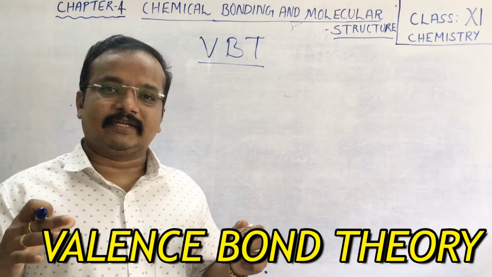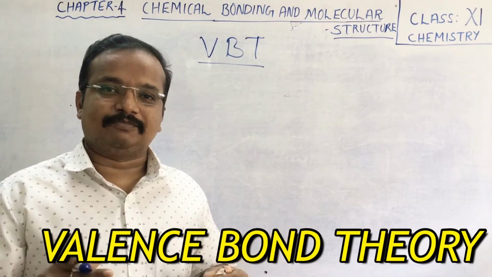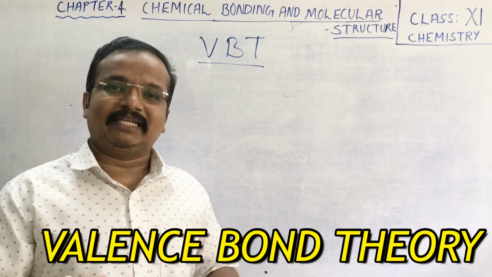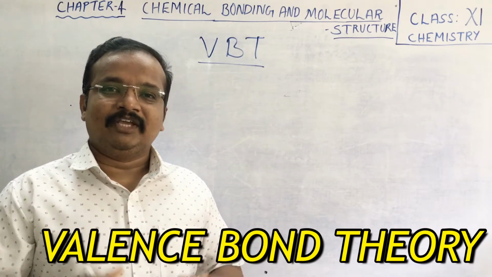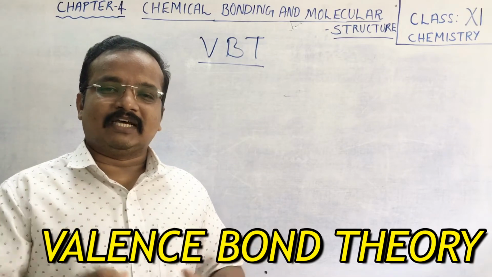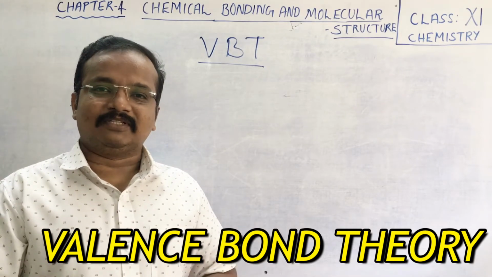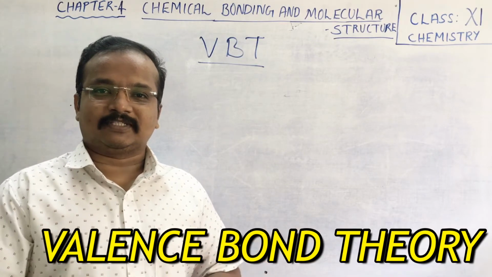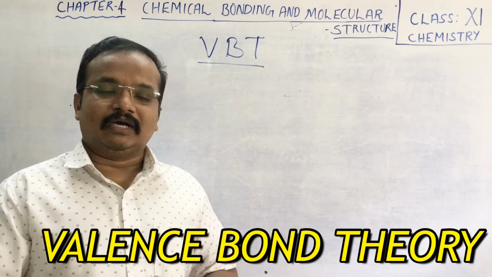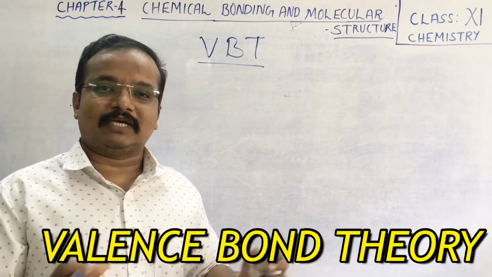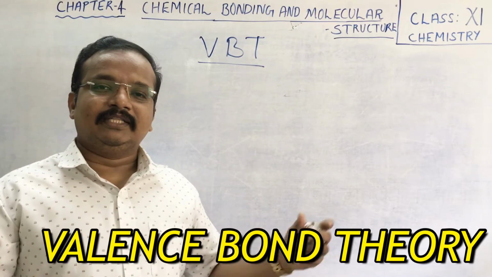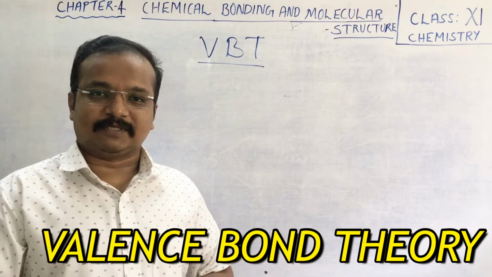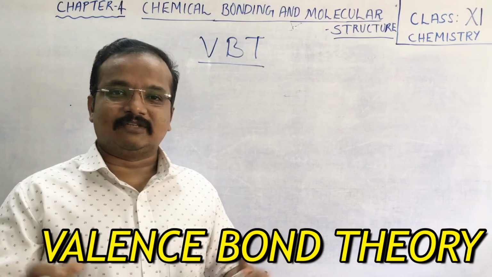Actually, valence bond theory is a very huge concept, but here we are talking only about the qualitative, not the mathematical aspects of valence bond theory. Here we are taking only a few examples. With the help of those examples, we will be able to discuss how valence bond theory works. It has a lot of limitations also, as VSEPR theory also has certain limitations. But all these theories help us to understand how molecule formation takes place. Let us understand how it works.